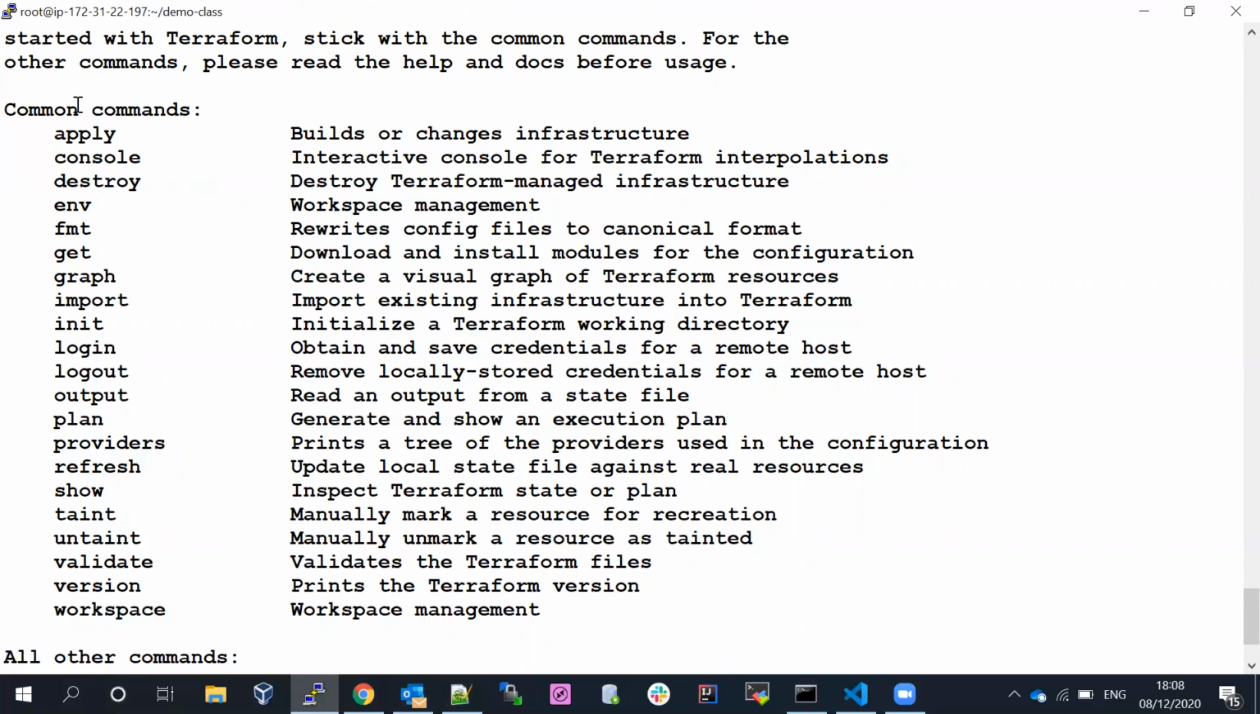You can see there are a few commands available in Terraform: terraform apply, console, destroy, env, fmt, get, graph, import, init, login. We'll talk about these in a little more depth a little bit later. So we have installed it successfully in the Linux environment. Now we'll go ahead and install it in the Windows environment. This is the way we have to install it in the Linux environment.